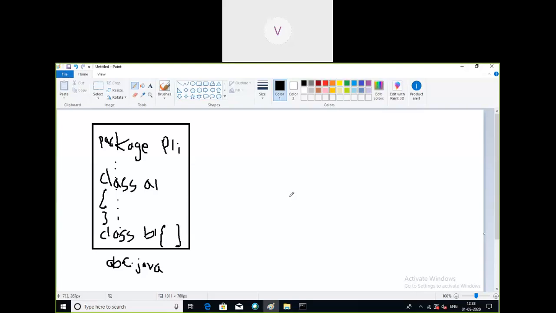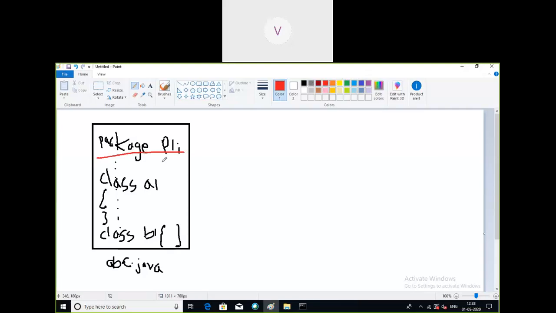So what we have done here is, in a source file called abc.java, we have included the very first line as package P1.